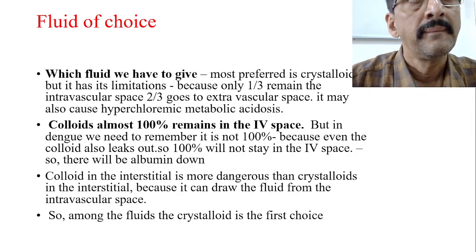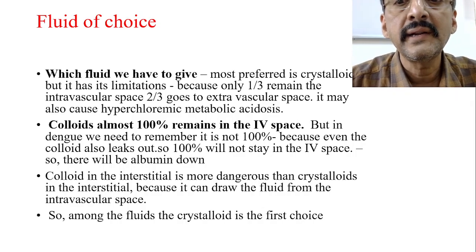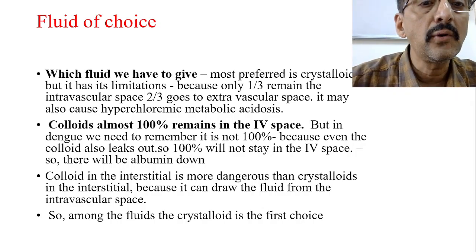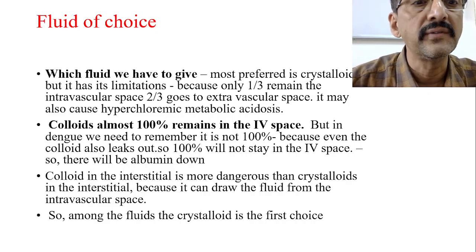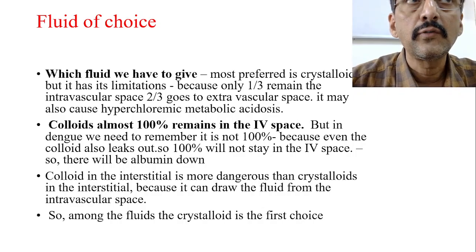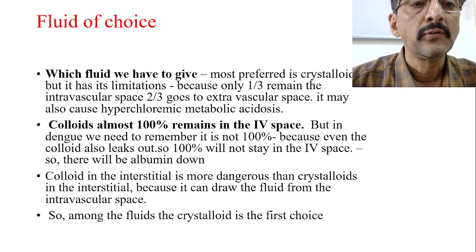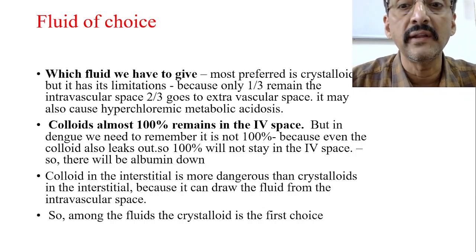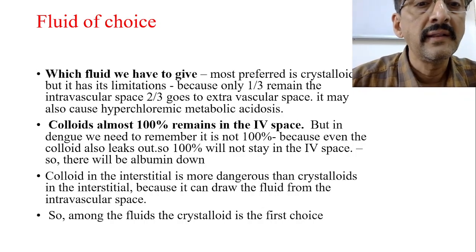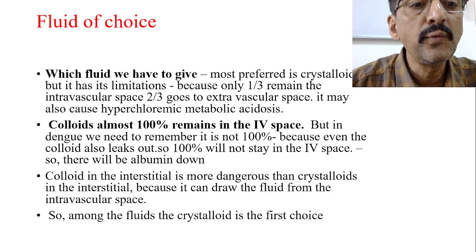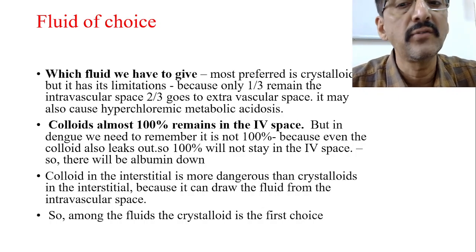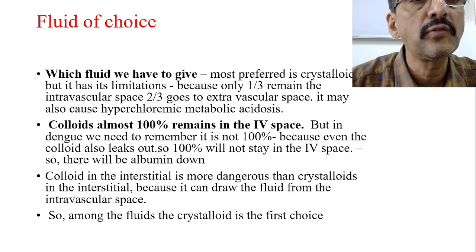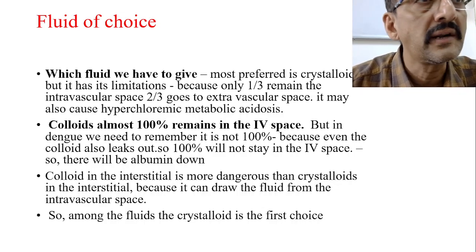Talking about colloids, almost 100% remain in the IV space. But in dengue we need to remember that it is not 100%, because even the colloid leaks out, and there is also decreased albumin in the blood. So colloid in the interstitium is more dangerous than crystalloid in the interstitium, because it can draw fluid from the intravascular space also. Among the fluids, crystalloid is always the first choice, and it should be given with limitation, by looking at the patient's condition.